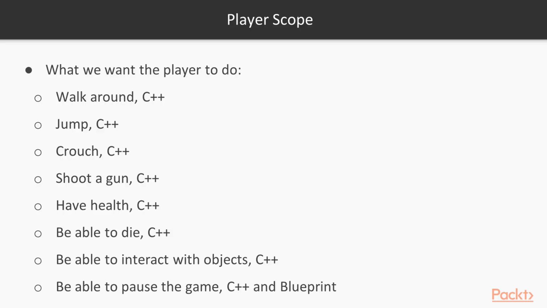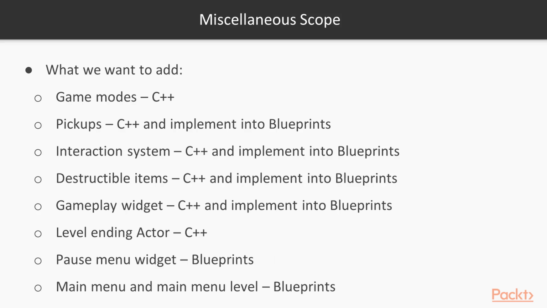So for the player, we will want to be able to walk around, jump, crouch, shoot a gun, have health, be able to die, and be able to interact with objects, all within C++. We will want to be able to pause the game, but we will be using a combination of C++ and blueprints. Other objects within the world that we will have to code are game modes and level-ending actors that are only going to be coded in C++.